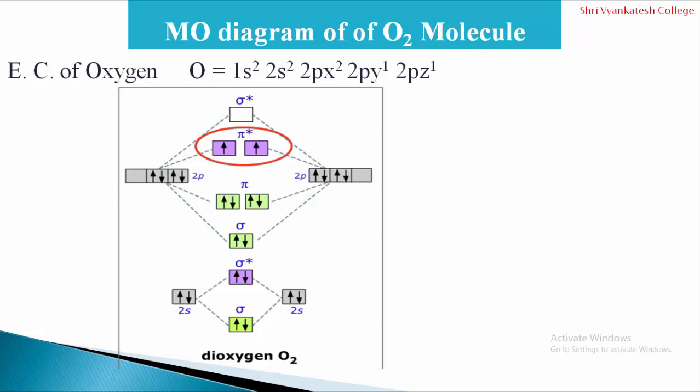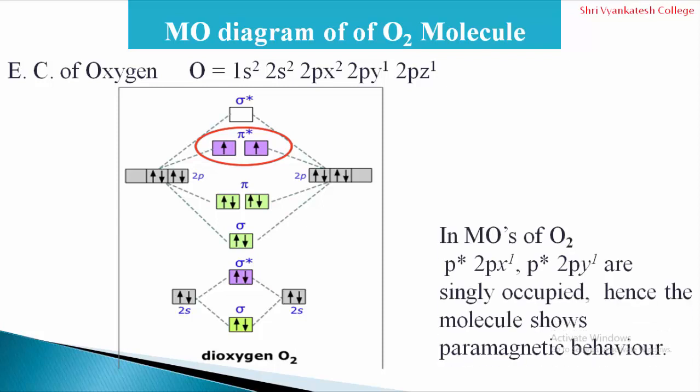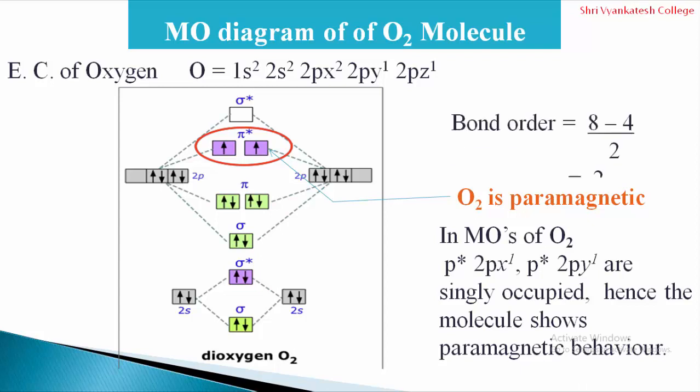In the molecular orbitals, 2 electrons are in the bonding orbital, the sigma, and 6 electrons are in the bonding orbitals of 2p, that is sigma and pi. And here you can observe that 2 electrons are unpaired in the pi star. In the molecular orbitals of O2, 2px1 and 2py1 are singly occupied, that is the pi star anti-bonding orbitals, so they are unpaired, and therefore it shows paramagnetic behavior. O2 is paramagnetic because of these 2 unpaired electrons which are present in the pi star anti-bonding orbitals.